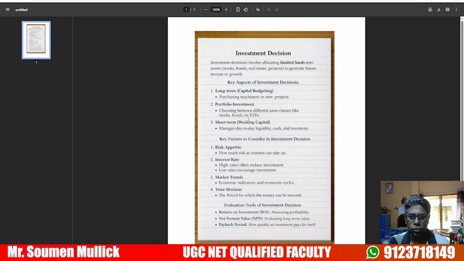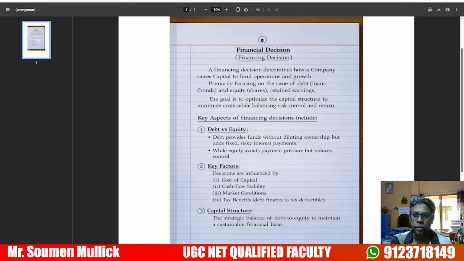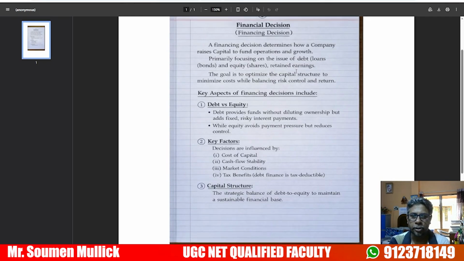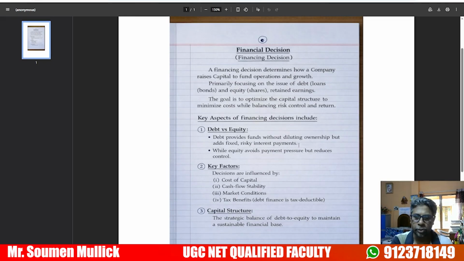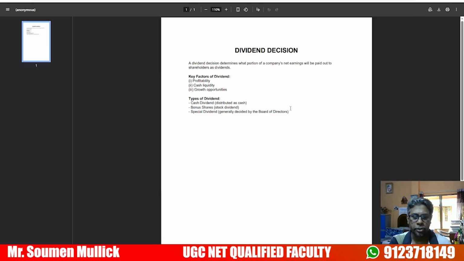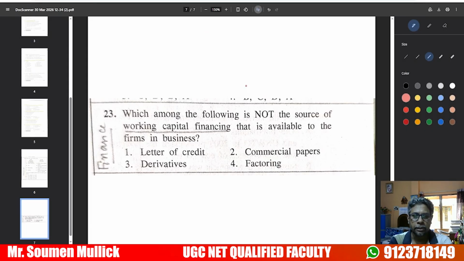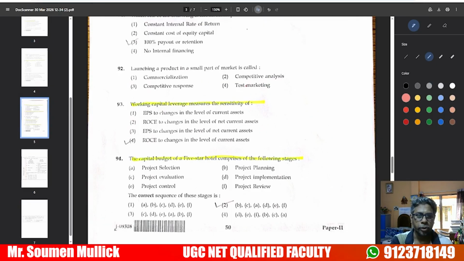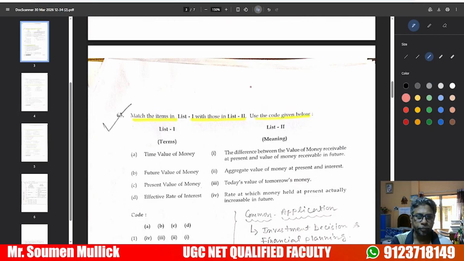You have to understand the long-term key aspects of investment decision, long-term investment decision, portfolio decision, short-term working capital, risk appetite, market trend, time horizon. These are the important factors. And you have to understand the financial decision under the section of debt versus equity, key factor, capital structure, and dividend decision, important factors and types of dividend. Then you can solve these types of important questions on financial management.